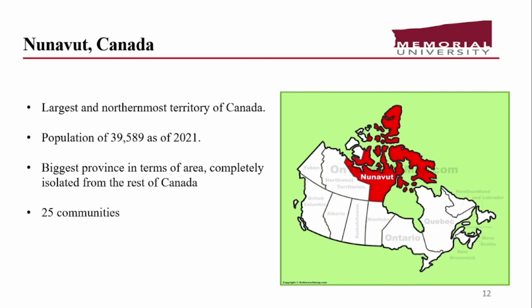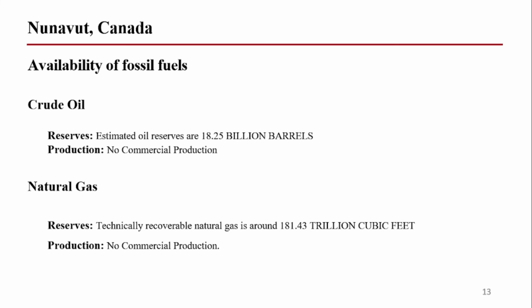So here I would talk about the Nunavut province. It is one of the largest provinces of Canada and very sparsely populated, and it has 25 communities that are living completely off grid. It does have fossil fuel reserves, crude oil and natural gas, but it does not have any commercial production at the moment.